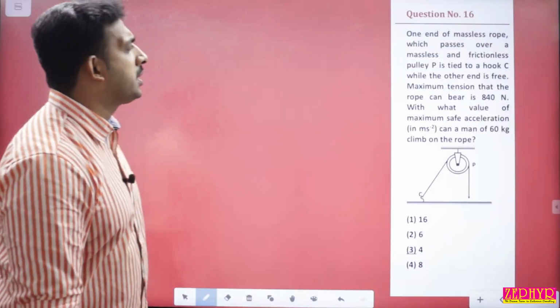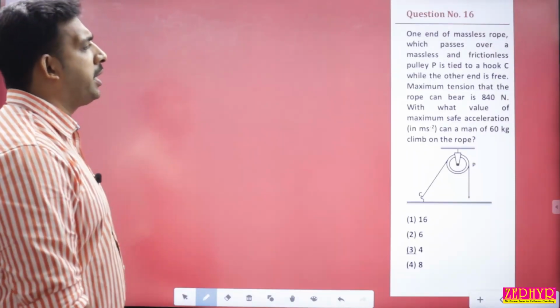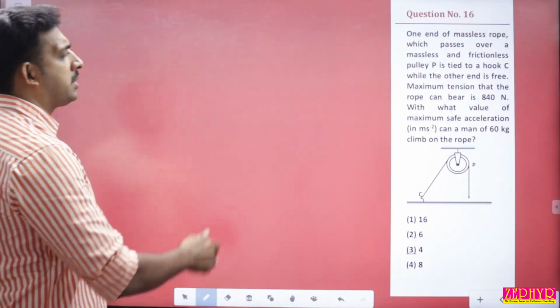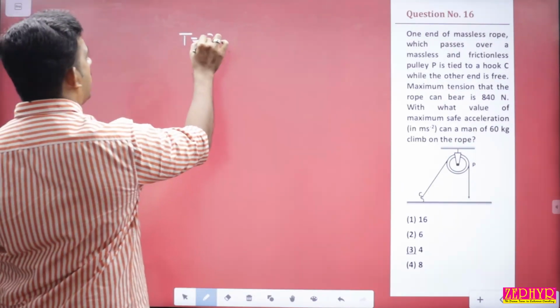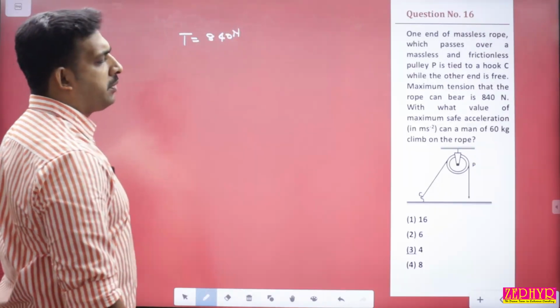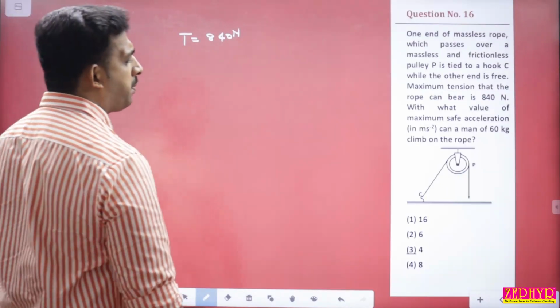Next, question number 16. One end of a massless rope which passes over a massless and frictionless pulley P is tied to a hook C while the other end is free. The maximum tension that the rope can bear is 840 Newton. With what maximum safe acceleration can a man of 60 kg climb up the rope?